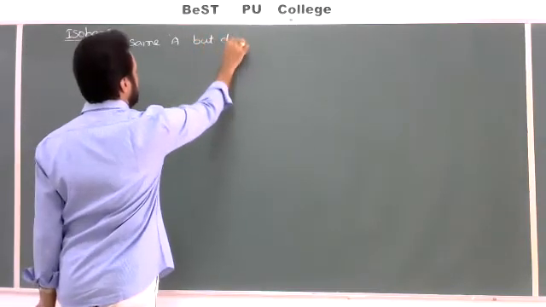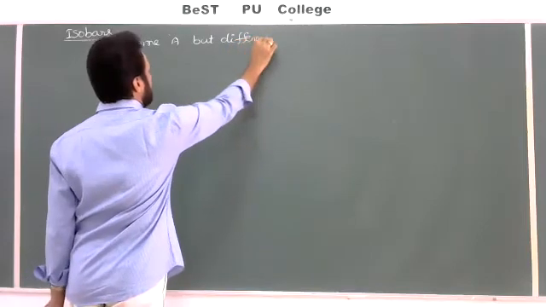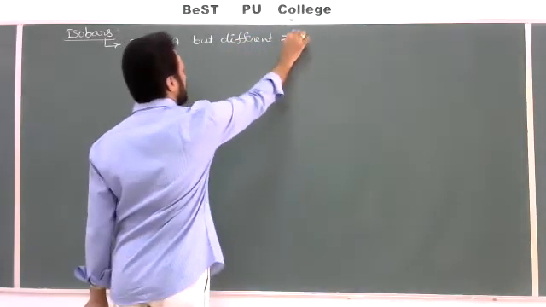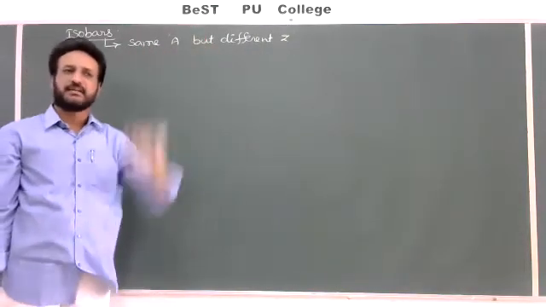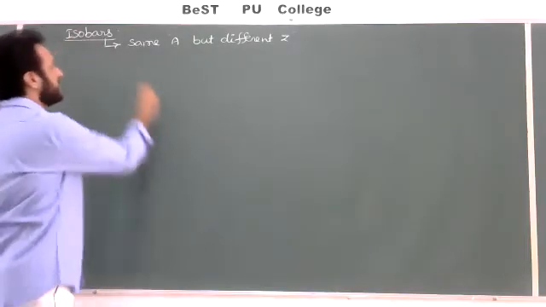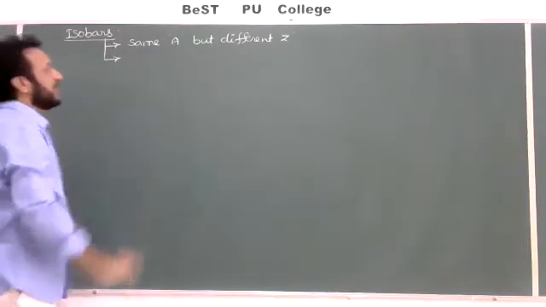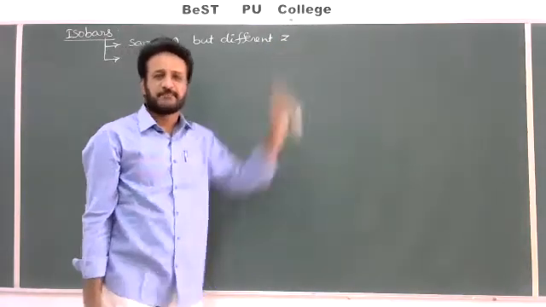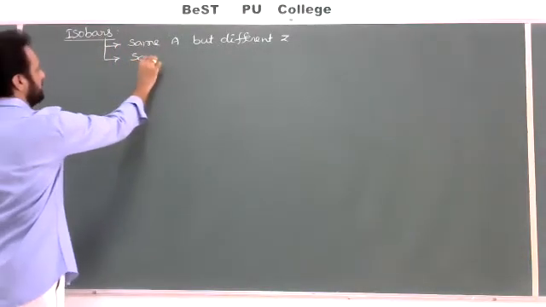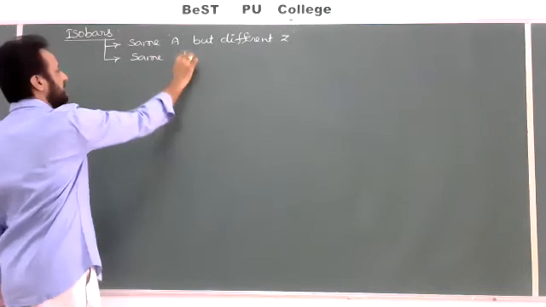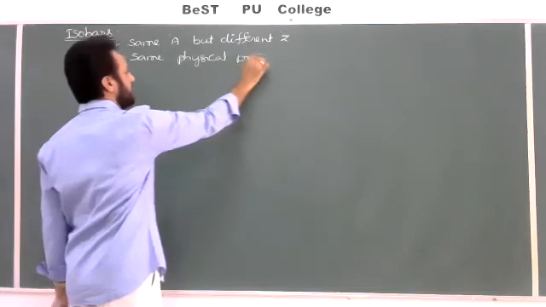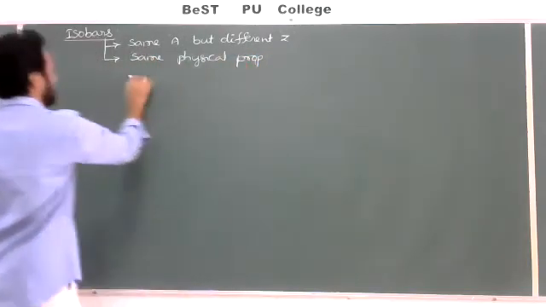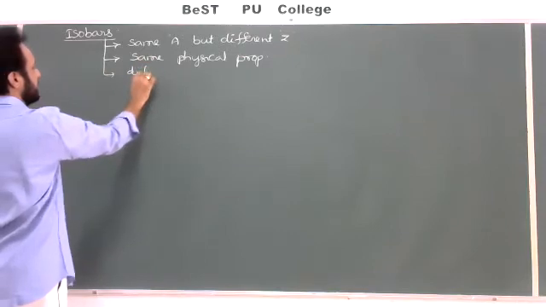Different atomic number means the number of protons is different and the number of electrons is also different. So atoms which have the same mass number but a different atomic number are called isobars. Since they have different atomic numbers, they have different chemical properties, but they may have the same physical properties.